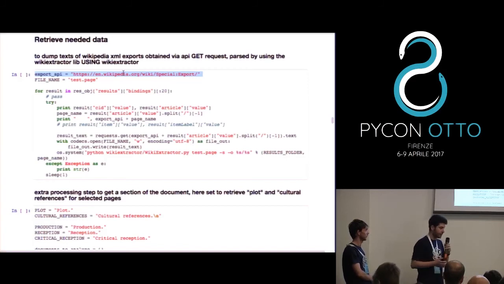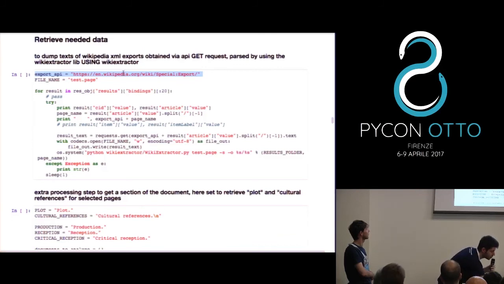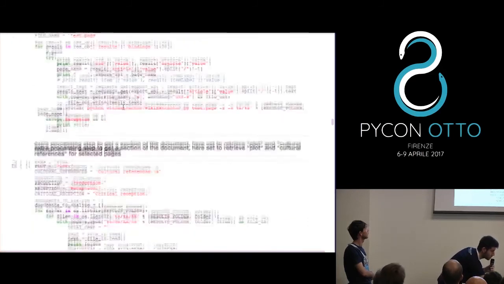That module was thought to parse the whole Wikipedia dump, but we were interested in a very small subset of all the pages in Wikipedia. So we just downloaded a few of them and used the module just on those.